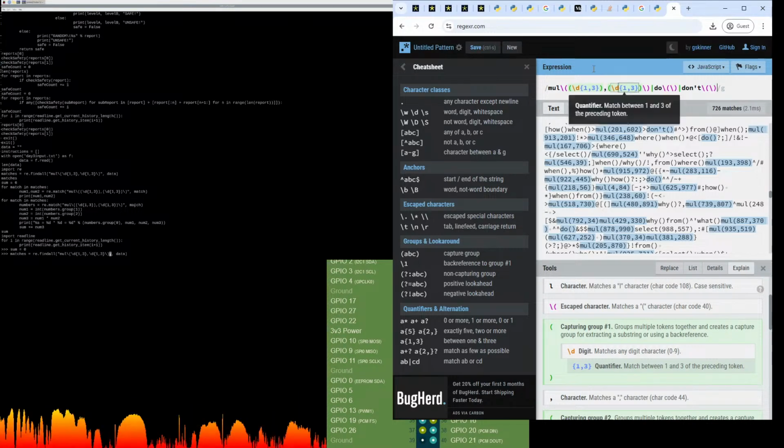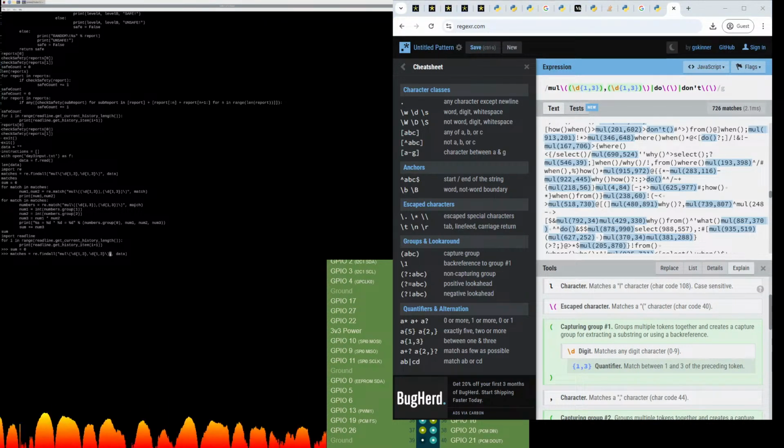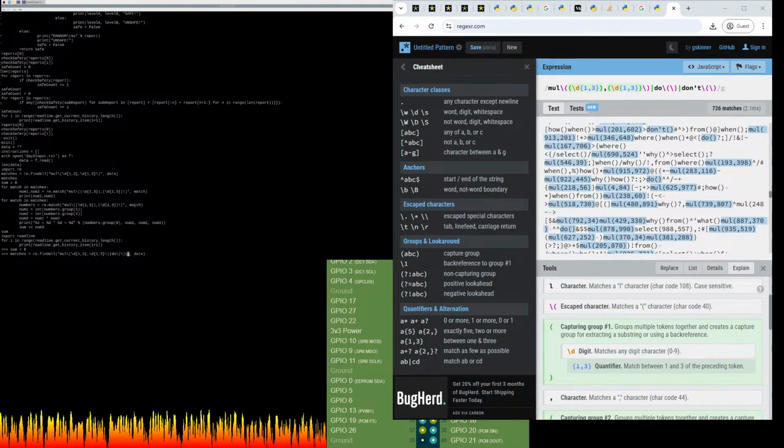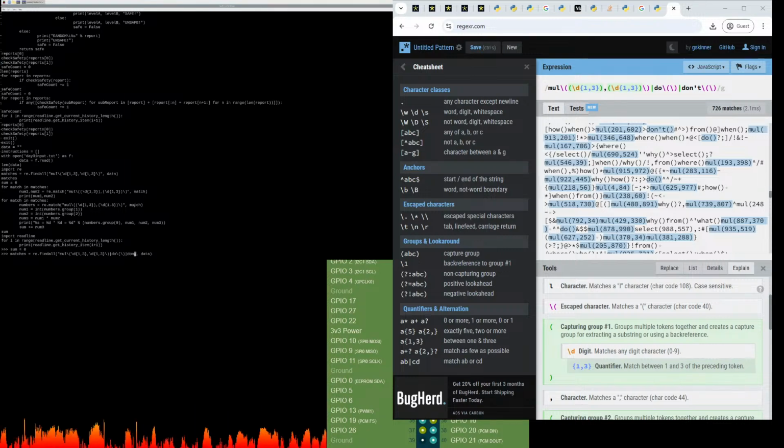So let's go type that over in the Raspberry Pi. Or do or don't.